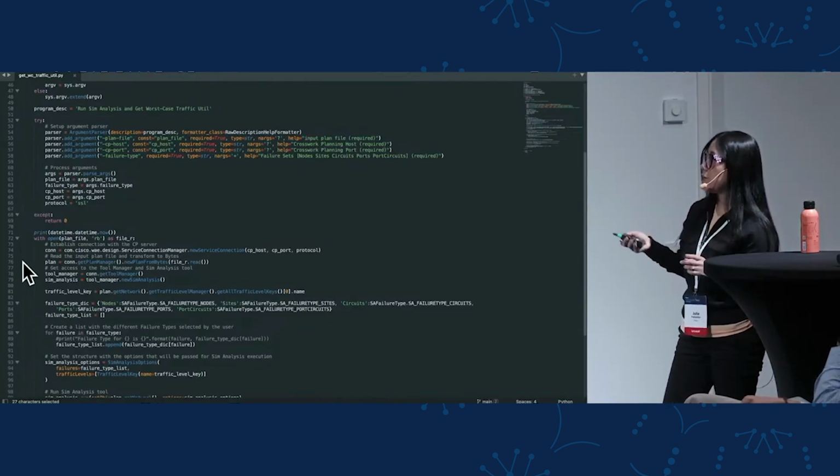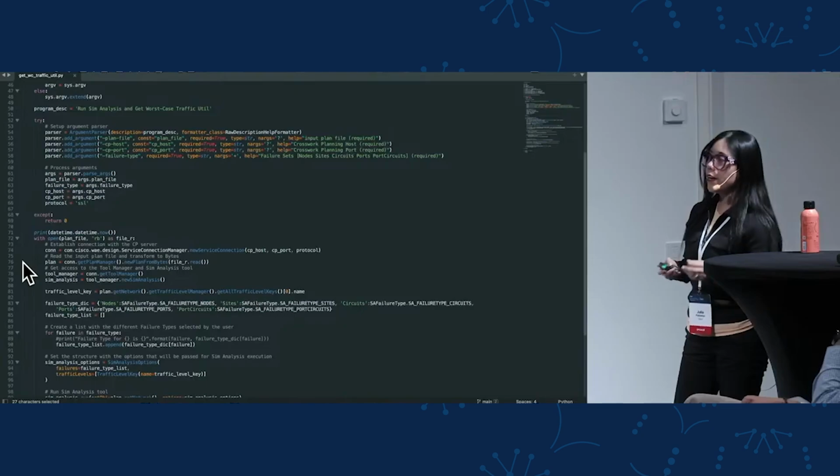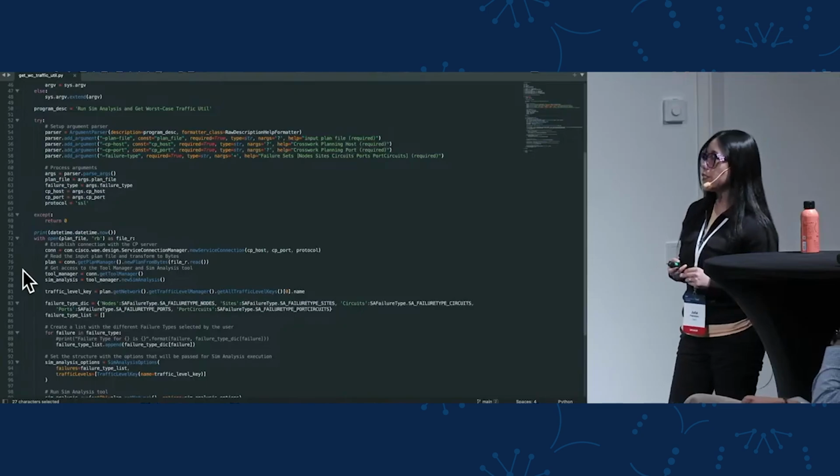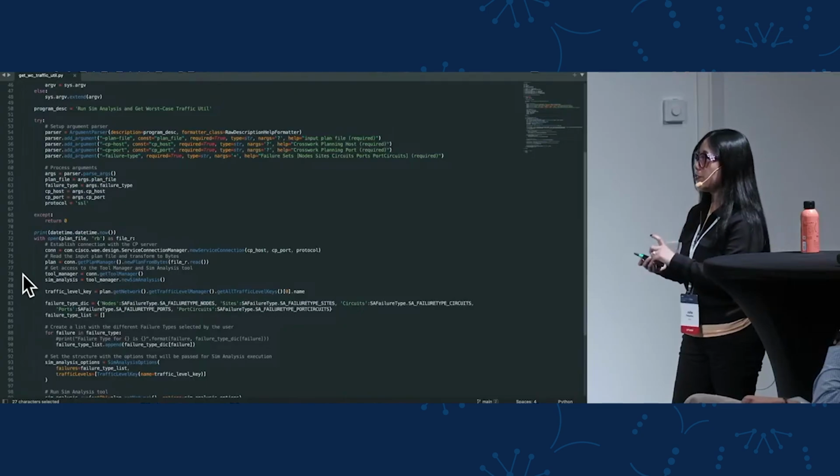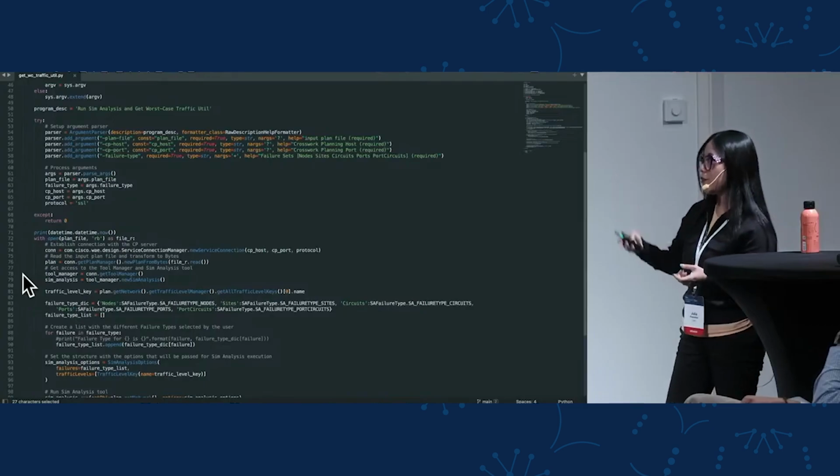In this case, it will be using the service connection manager, and then we need to access the plan file using the plan manager, and then we access the simulation tool using the tool manager. So this is all about managers.